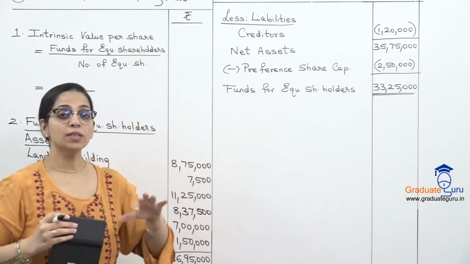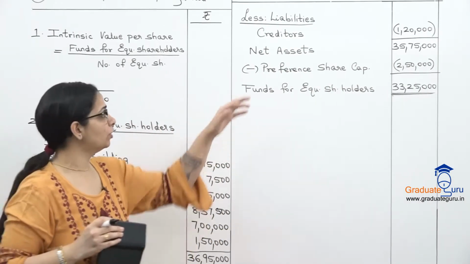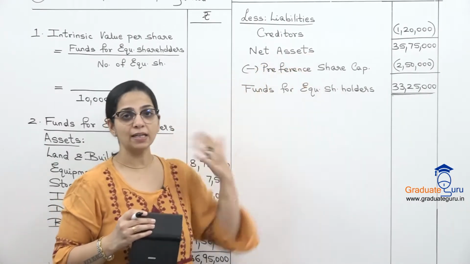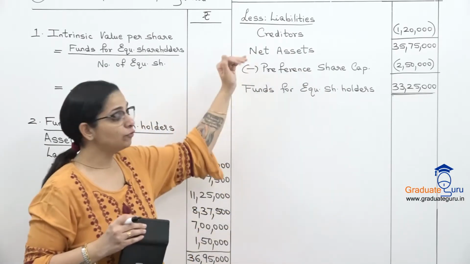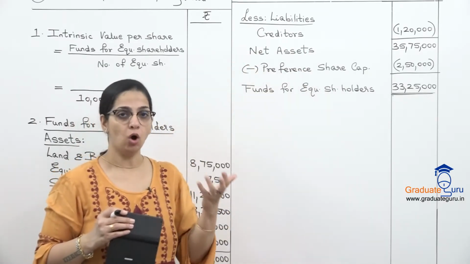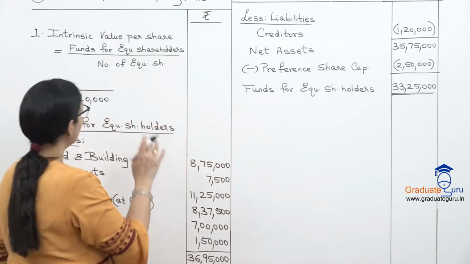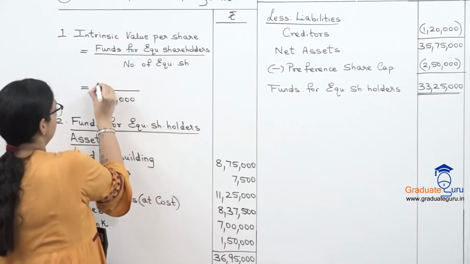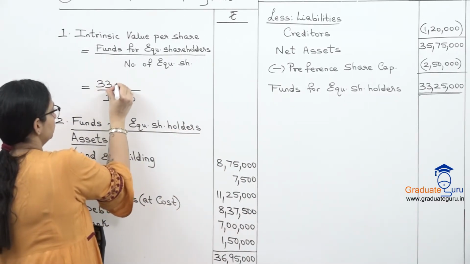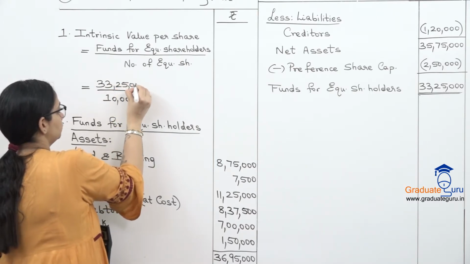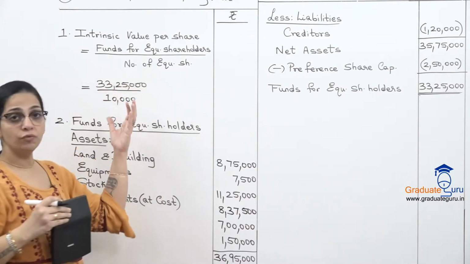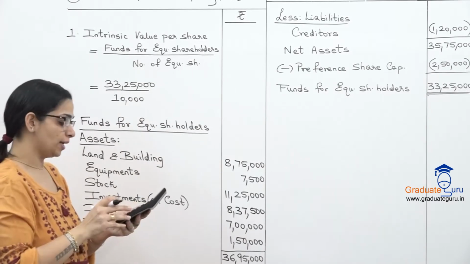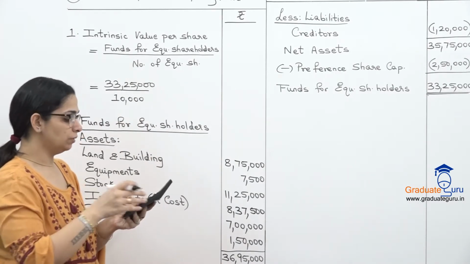So how is it different? जो हम goodwill में करते थे, we used to stop at this net assets. यहाँ पर I have to subtract my preference capital also. So I'll take that amount over here. And now we will divide it by the number of shares, which is 10,000.